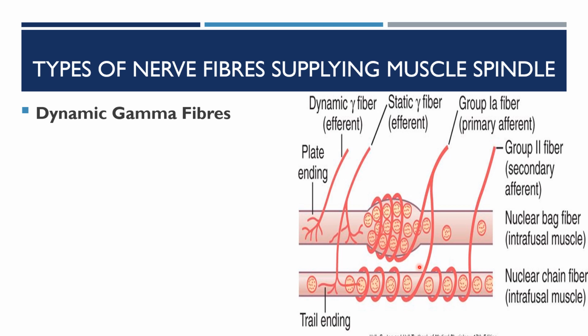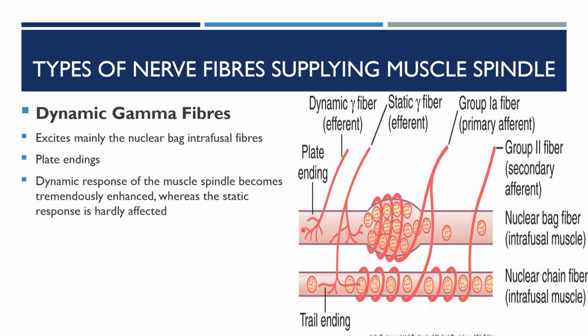And then dynamic gamma fibers and static gamma fibers. Dynamic gamma fibers are efferent, and they excite mainly the nuclear bag intrafusal fibers. They have plate endings. So the dynamic response of the muscle spindle becomes tremendously enhanced, whereas the static response is hardly affected. So this is the dynamic gamma fiber.